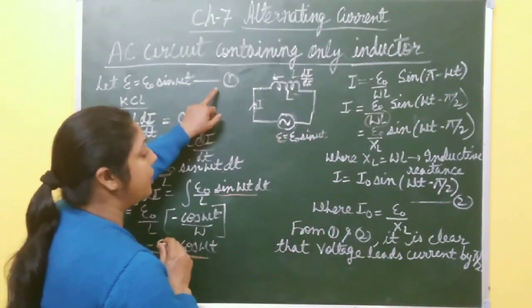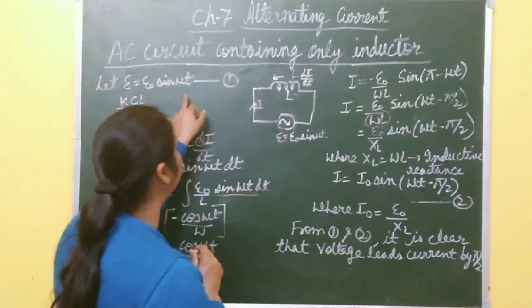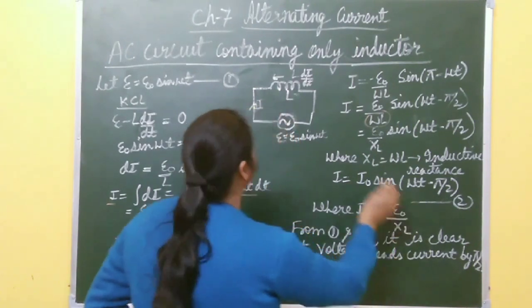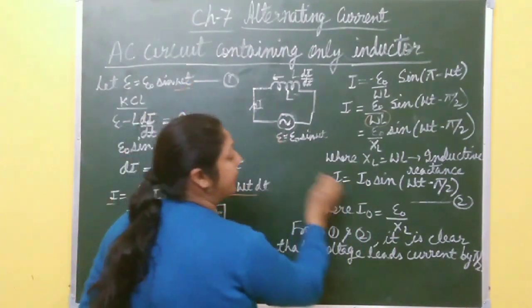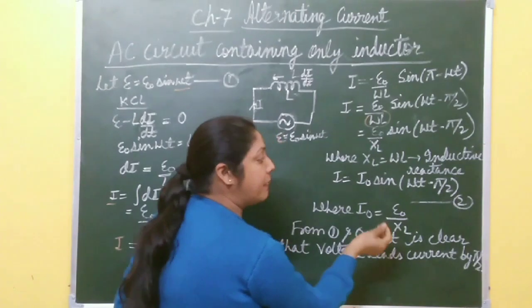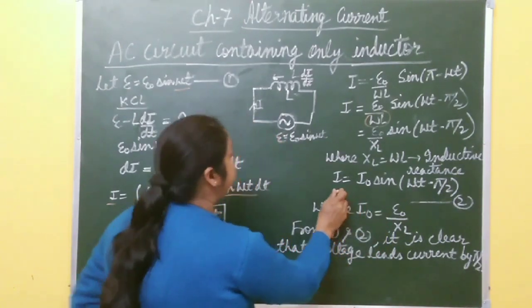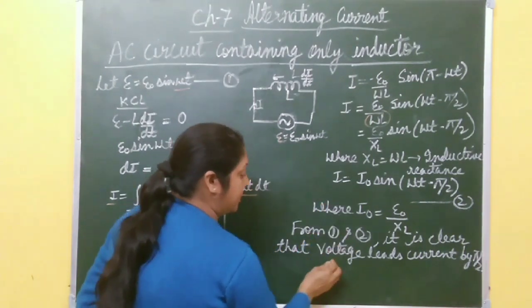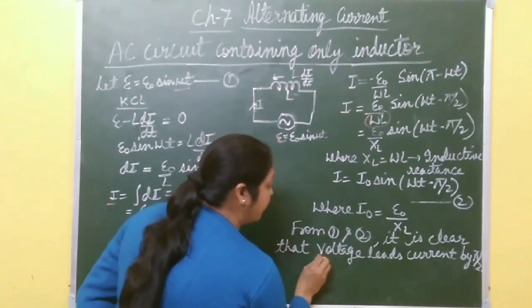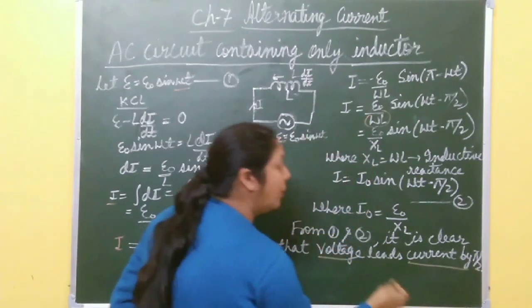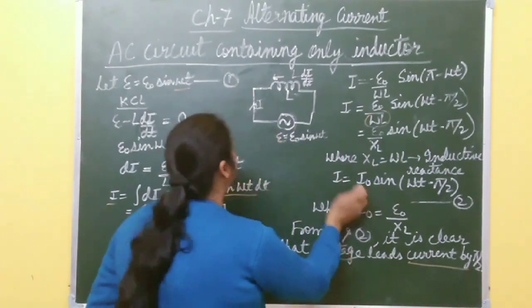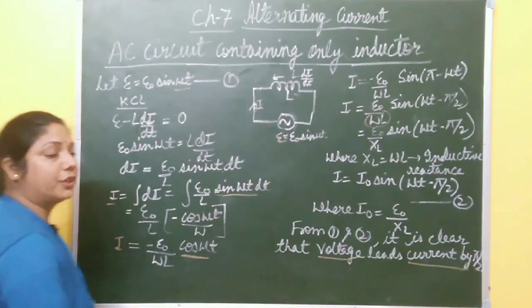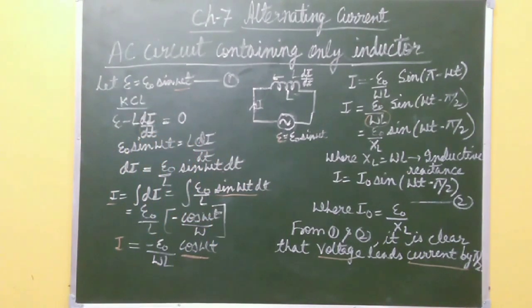Now you compare these two equations 1 and 2. Here it is sin omega t, and in current it is omega t minus pi by 2. So there is a phase difference between omega t and omega t minus pi by 2 in the current, right? It means voltage leads the current by an angle pi by 2. So from 1 and 2, you can write voltage leads current by pi by 2, or you can write current lags voltage by pi by 2. Okay, so first take a screenshot of this one, then we draw the phasor diagram.